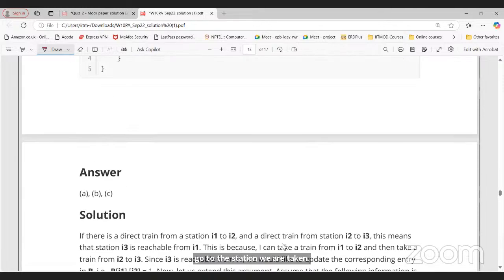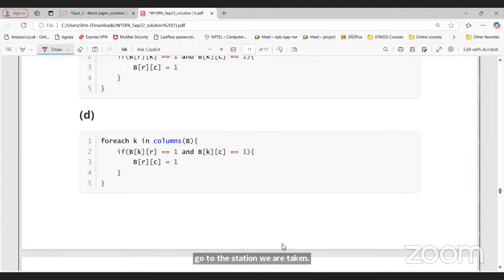What about D? For each R in columns of B, again M, D, P, K to R. I can go from K to R. I can go from K to C here. Does it mean I can go from R to C? Is it correct? No, right? I can go from K to R, I can go from K to C, but it doesn't mean that I can go from R to C. So option D is not correct.